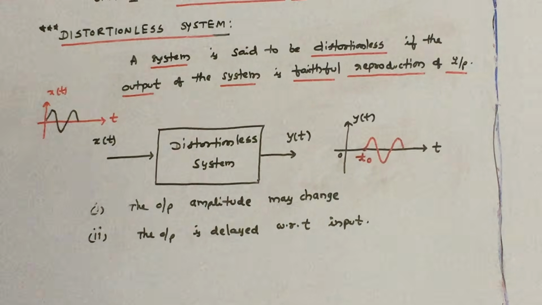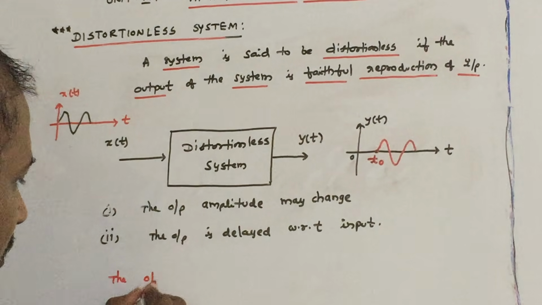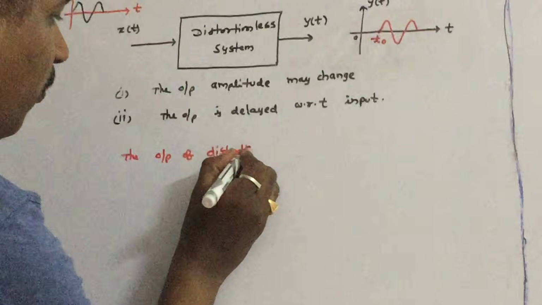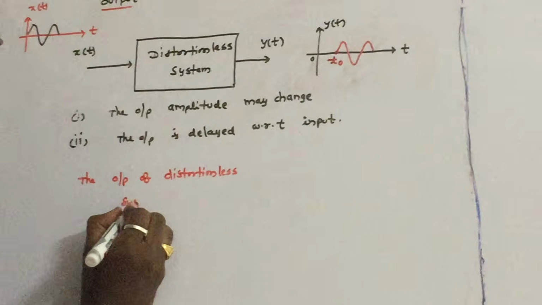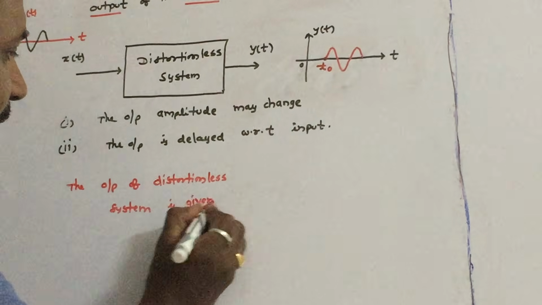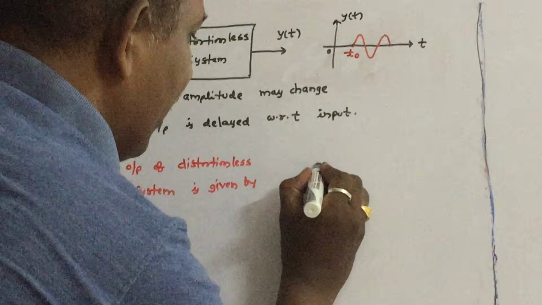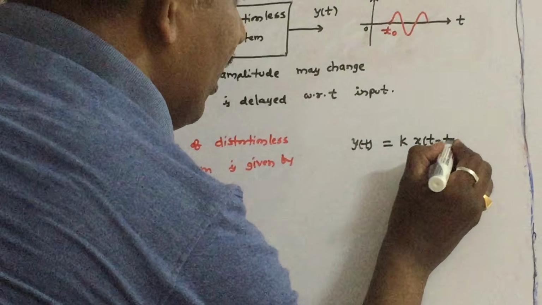So therefore, the output of a distortionless system is given by a very important equation, a very simple equation. y of t can be written as k times x of t minus t naught.